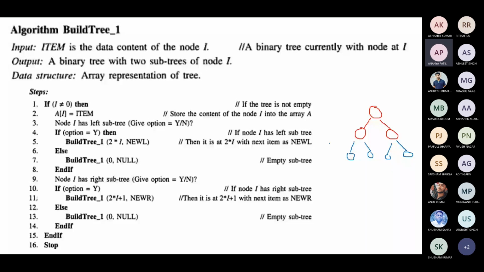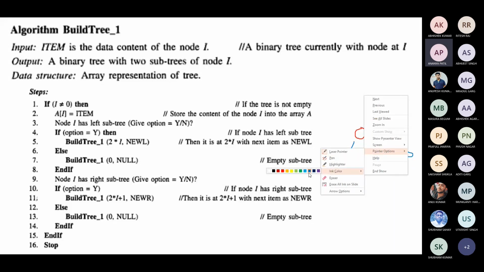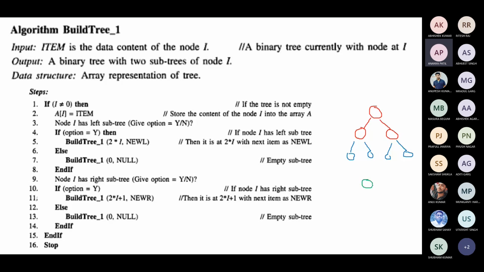Okay. Else, if there is no left subtree, the root node might be like this. So if there is no left subtree, then the build tree will become 0. So you insert here only. The location will become here only. That is an empty subtree, right?